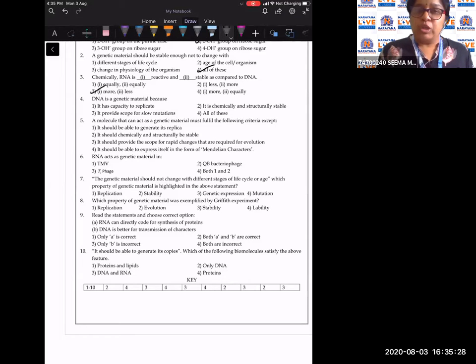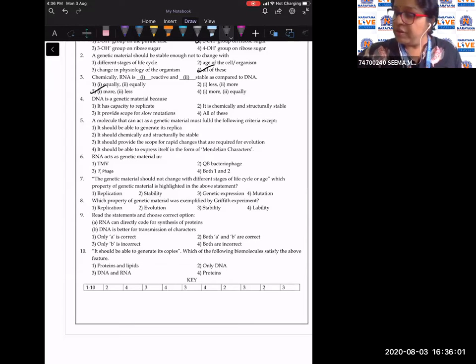Question number 4. DNA as a genetic material. DNA is a genetic material because the properties of a good genetic material, children, should be replication, stability, slow mutation to allow for evolution or for formation of new species, and genetic expression. So here the question is, DNA is a genetic material because it has capacity to replicate, yes. It is chemically and structurally stable, yes. It provides scope for slow mutation, yes. So all of these will be the answer for the fourth question.